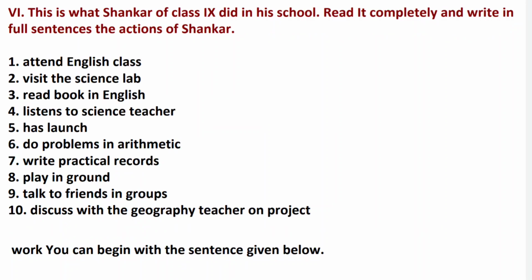Next one, this is what Shankar of class 9 did in his school. Read it completely and write in full sentences the actions of Shankar. First one, attend English class. Second one, visit the science lab. Third one, read a book in English. Fourth one, listens to science teacher. Fifth one, has lunch. Sixth one, do problems in arithmetic. Seventh one, write practical records. Eighth one, play in ground. Ninth one, talk to friends in groups. Tenth one, discuss with the geography teacher on project work. You can begin with the sentences given below.